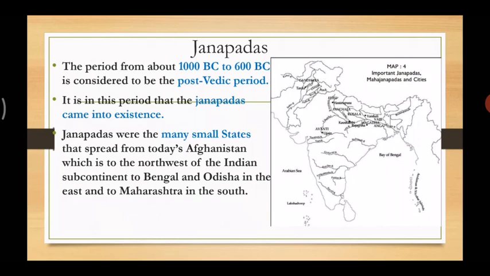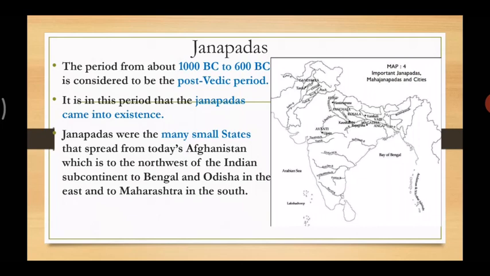That is why the second thing to understand in this concept is very easy. What are Janapadas? Janapadas were nothing but many small states. Nowadays also, in our country, we have a number of states, right? Like Maharashtra, Gujarat, Uttar Pradesh, Bihar, Jammu and Kashmir. All these are states in our country. Like that, in the ancient period also, many states were there. And these states were known as Janapadas. That is, in the ancient period, they were called Janapadas.